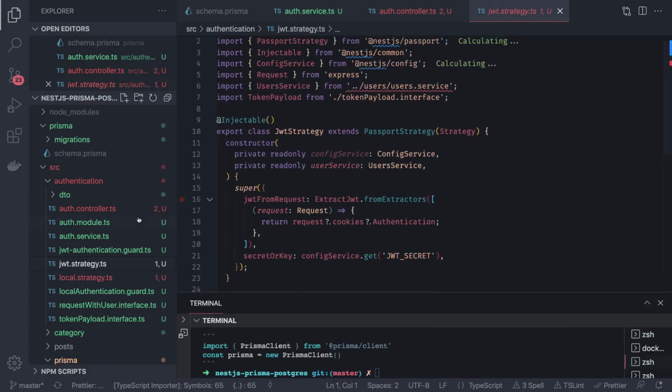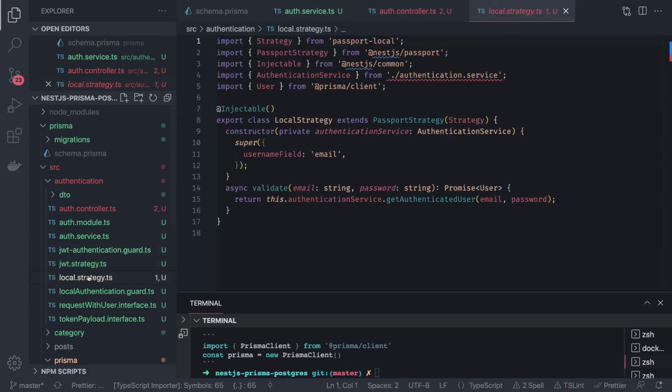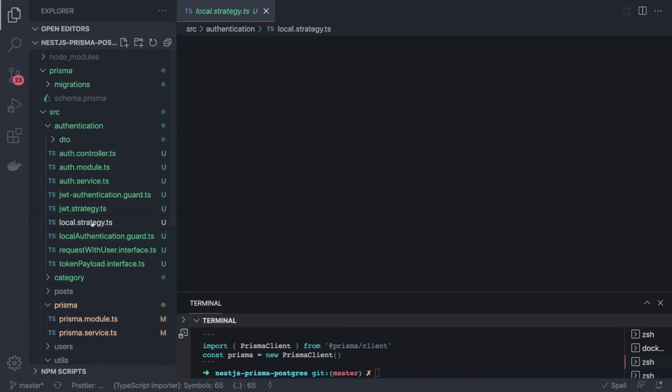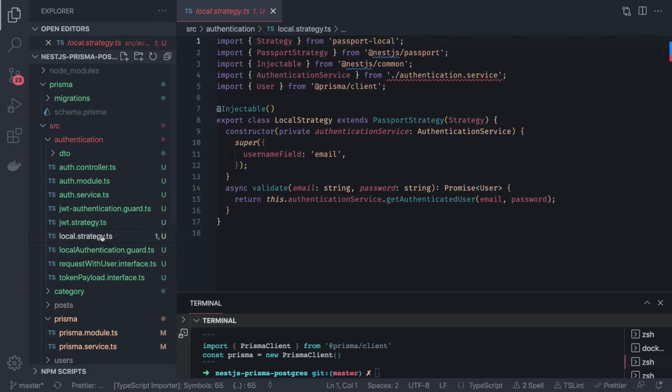First of all, let's take a look at authentication. So this is the local strategy. This is the important part. This is being used for our login mechanism. Our local authentication guard is using that auth guard, and this is the local strategy. What we are doing in the local strategy is saying that the username field is email. What you need to do is, through some service, validate whether this user really exists with this email or password or not.